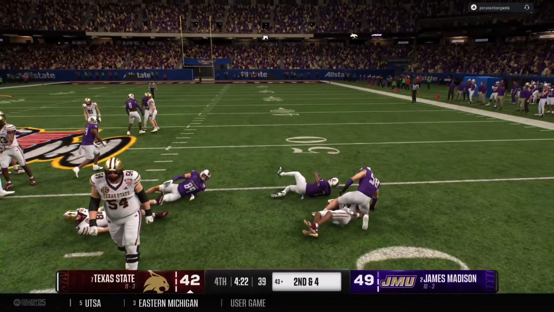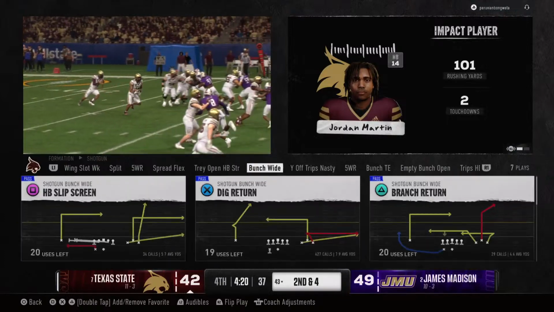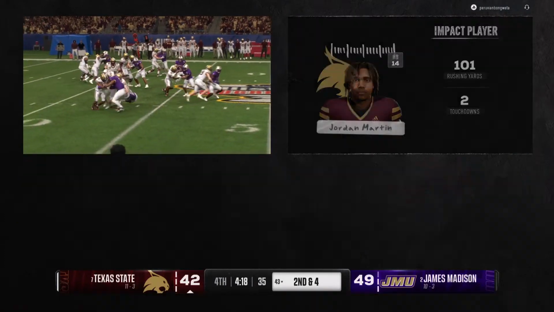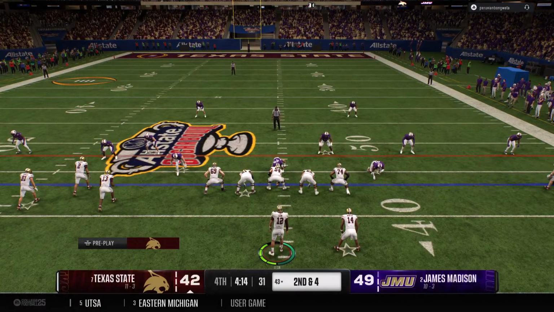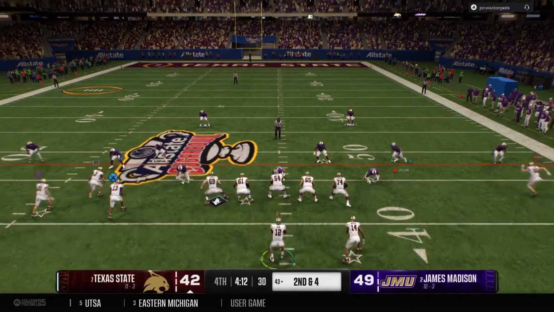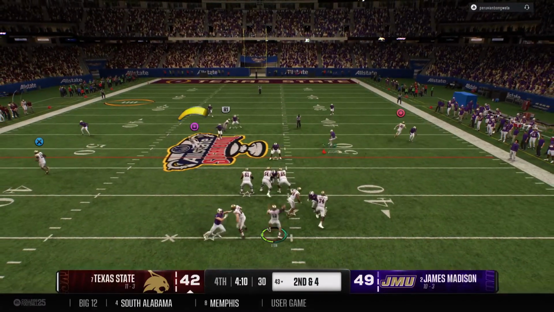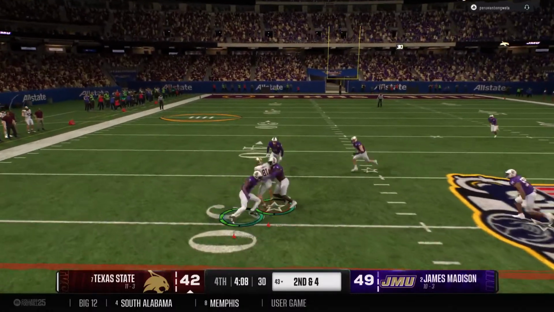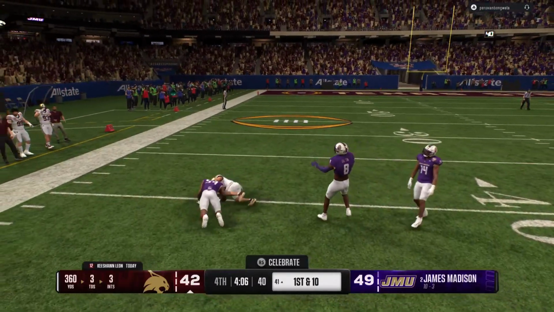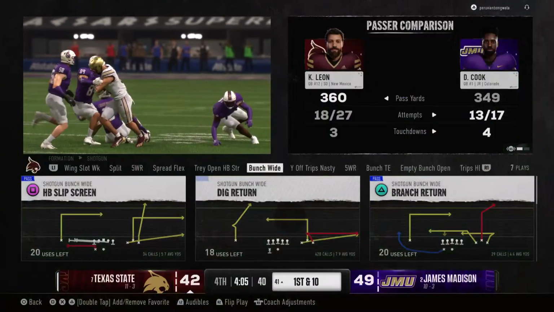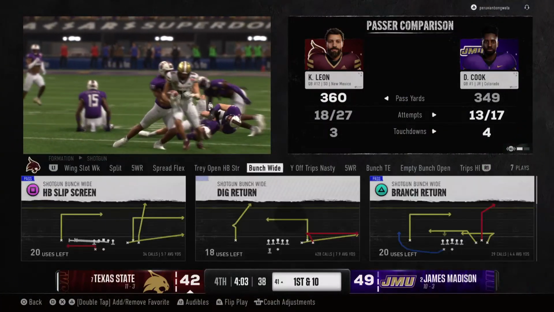Solid gain, moves the ball to the 43. Great job by the offensive line here, opening up some holes and giving the running back room to run on 1st down. Plays like this can open up the playbook for the play caller, allow him to make that defense think, are they going to run? Maybe play action, maybe throw the ball downfield. Physical run, breaks through a tackle. He's brought down, but a solid gain, moves the ball across midfield to the 41.